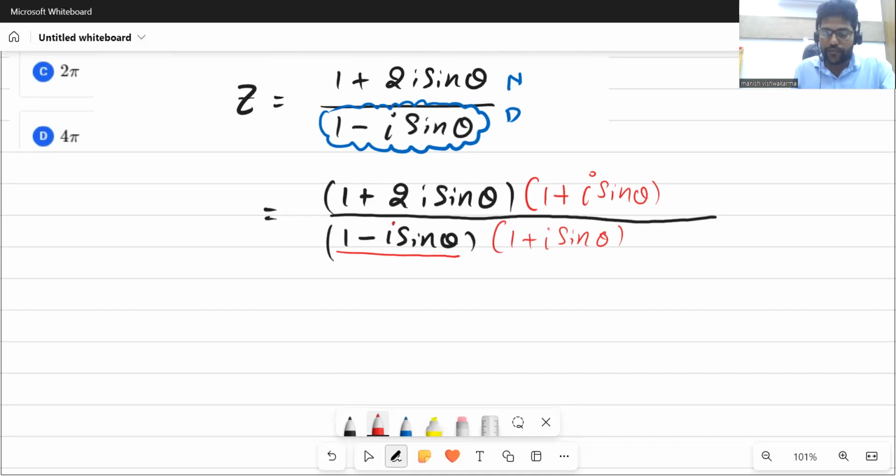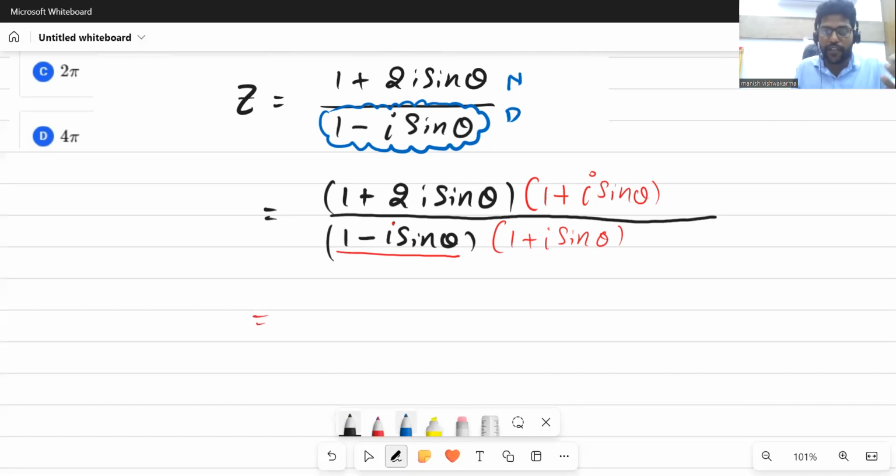It's very simple now, we just need to multiply. Like in childhood, we multiply 1 with both terms of this, and then multiply the whole part with the other term.